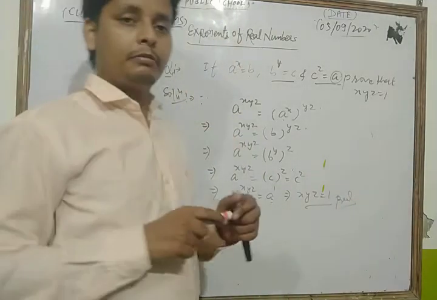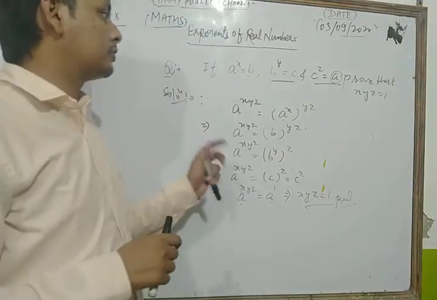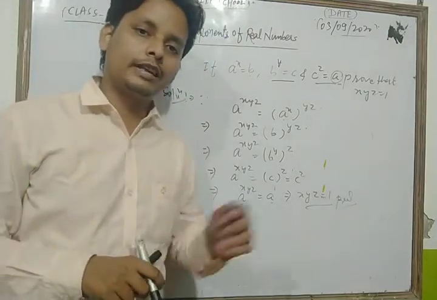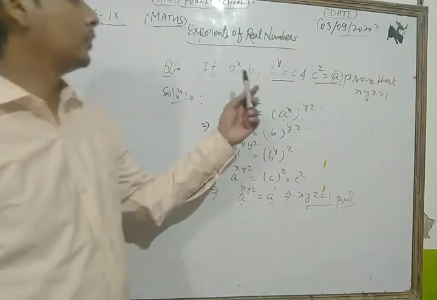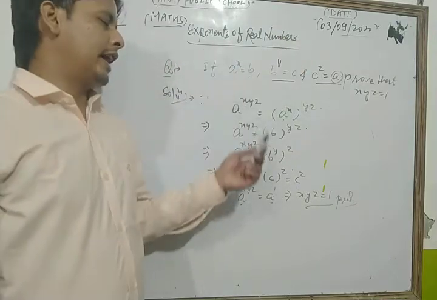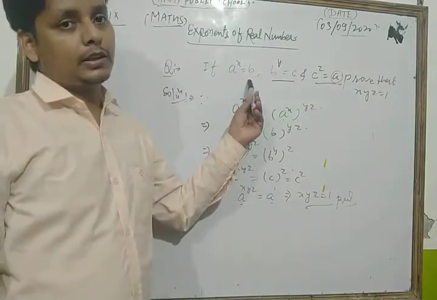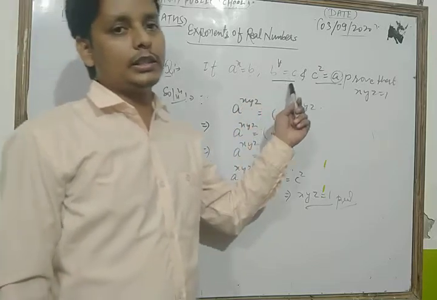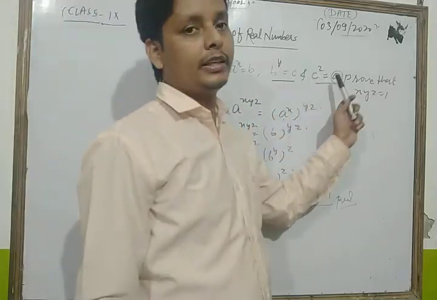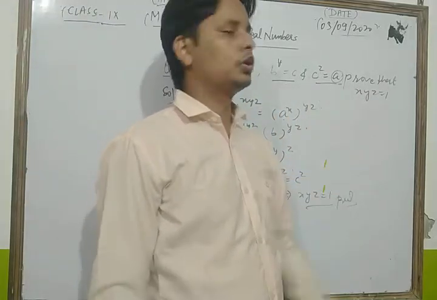So let's once more look, dear student, this is one of the most important conceptual questions of that topic. Let's see once more. Here we have a to the power x is equal to b, b to the power y is equal to c, and c to the power z is equal to a. Then we have to show that xyz is equal to 1.